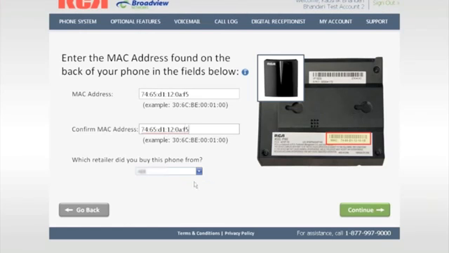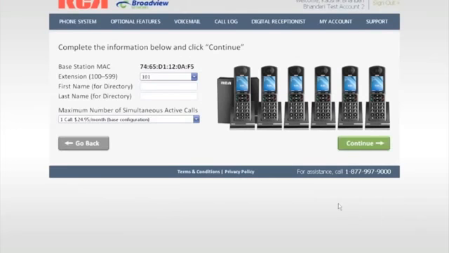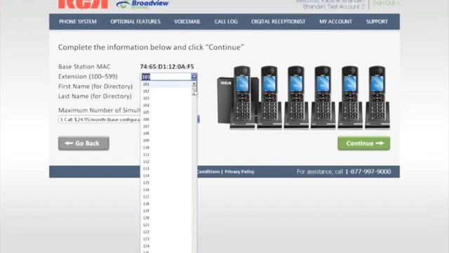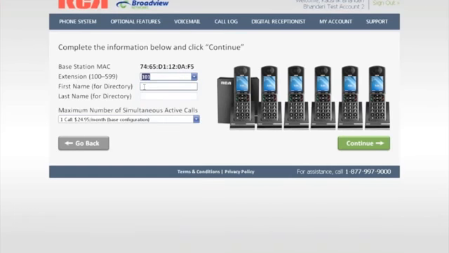And then, using the drop-down, select from which retailer you purchased this phone. Press Continue. Complete the information, including the extension you wish to assign to this base and all the subsequent handsets by selecting an extension from the drop-down. And then the directory, first name and last name.